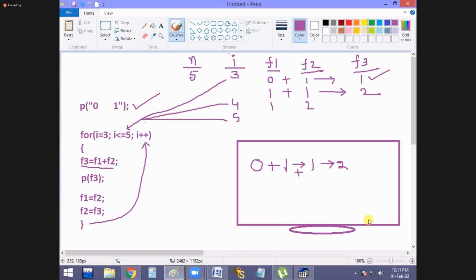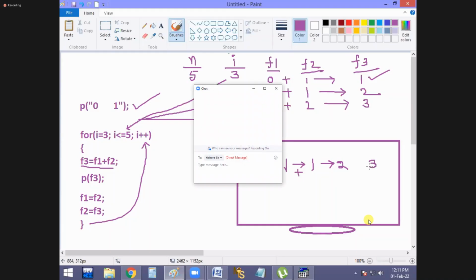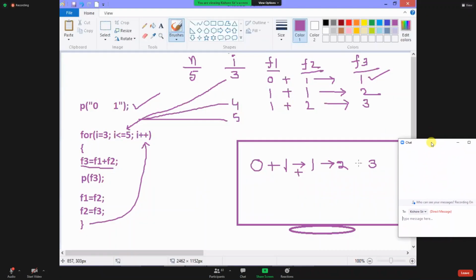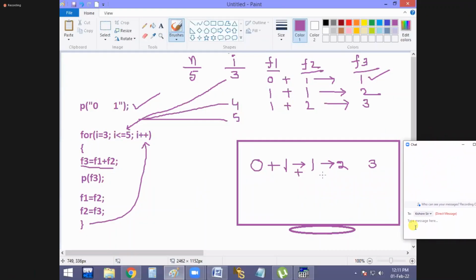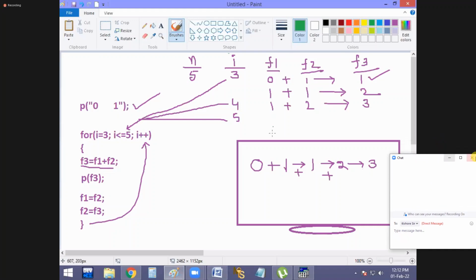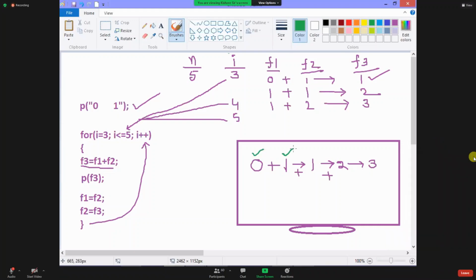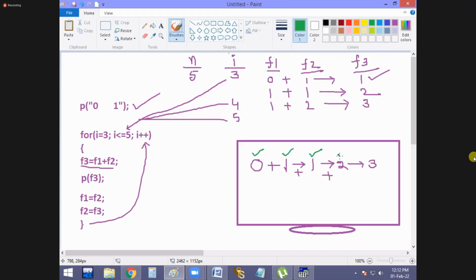5 equal to 5. Condition true. Then F3 equal to F1 plus F2. Answer 3 printed now. 1 plus 2 answer is 3. That means first number is this one, second number this one, third number this one, fourth number this one, fifth number this one. Okay. Finally, I value reached 6. 6 less than or equal to 5?